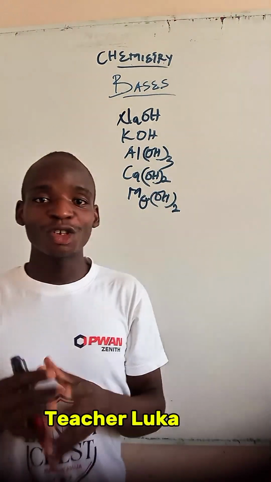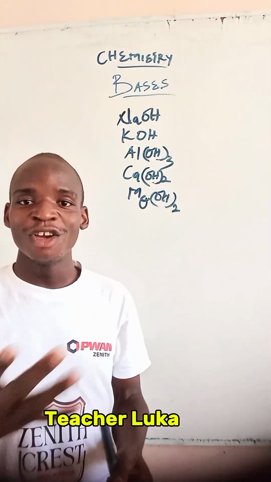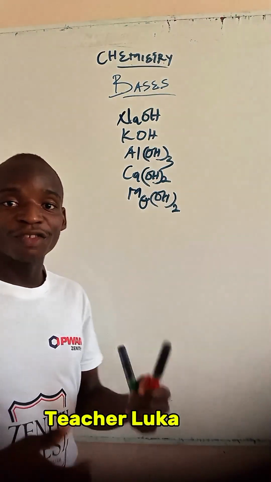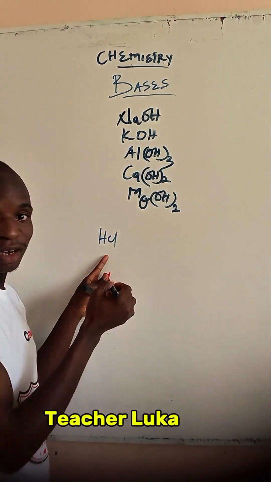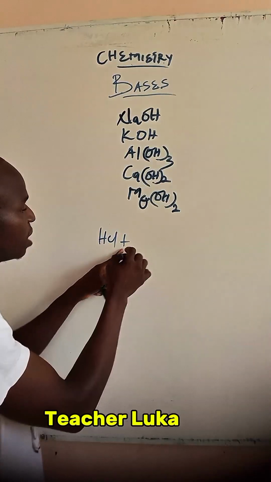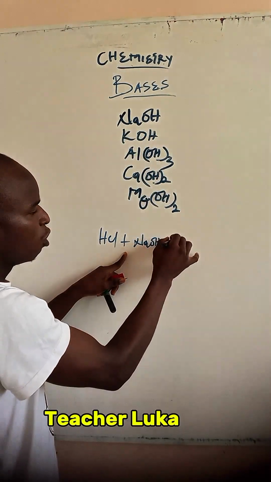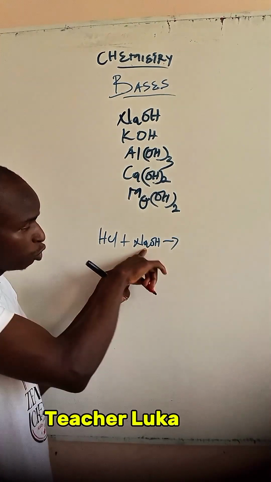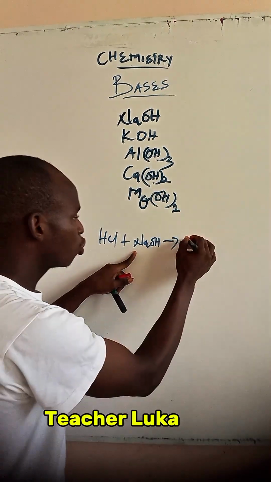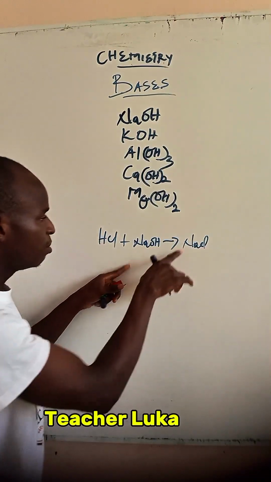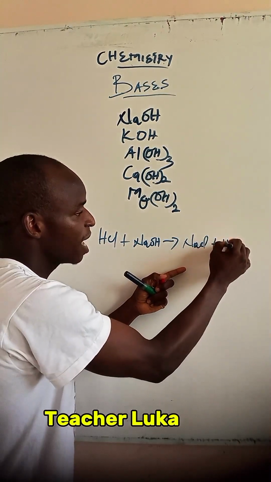And from our definition, we are told that a base will neutralize an acid to produce what? Salt and water. Now, for an example of an acid from our previous video, let's say we are using HCl. Let's see the reaction. So HCl is reacting with, let's say, sodium hydroxide, which is the base now. From the definition, this sodium hydroxide will neutralize this hydrochloric acid to give us what? Sodium chloride, because of course sodium will take the place of hydrogen. So sodium chloride plus what?